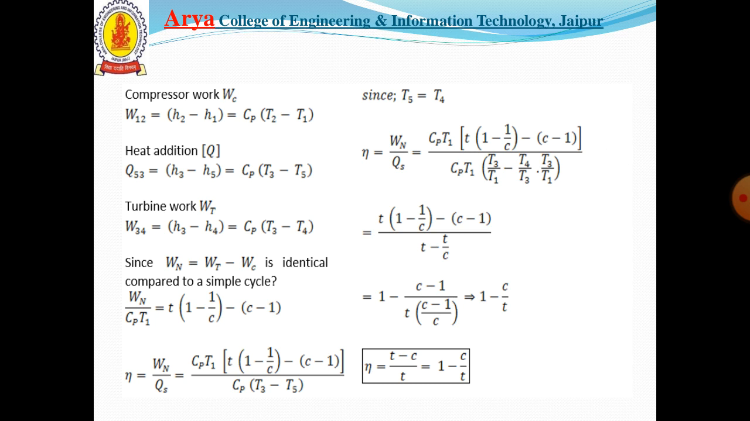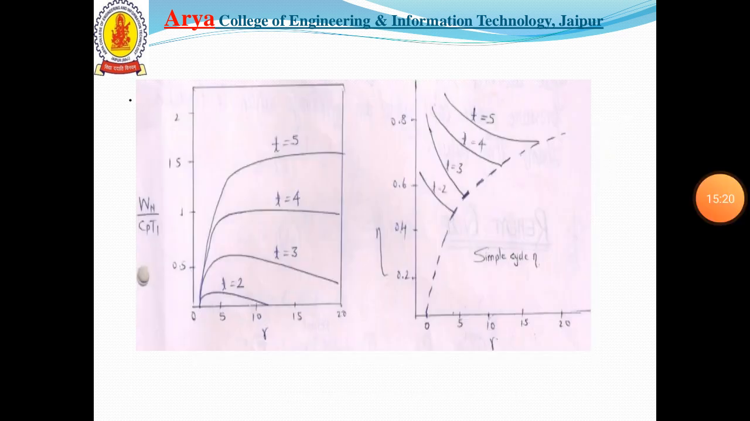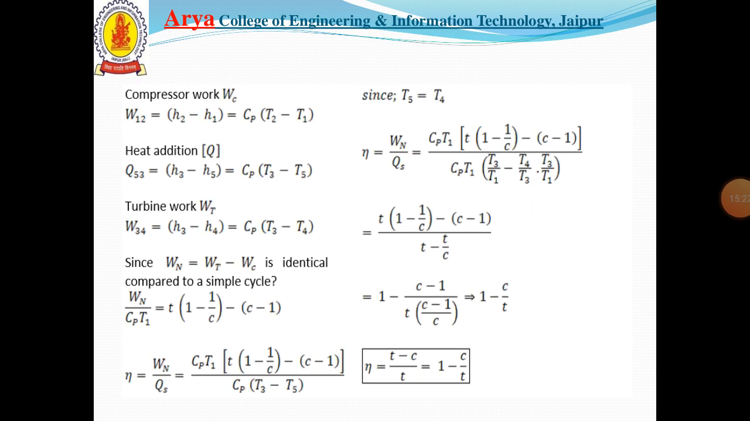We can get the efficiency equal to Wn upon Qs equal to Cp T1 into T into (1 minus 1 upon C) minus 1, upon Cp T1 into (T3 upon T1 minus T4 upon T3 into T3 upon T1), and that can be obtained as efficiency equal to 1 minus C upon T. From this formula we can say that the efficiency of the heat exchange cycle is not independent of the maximum cycle temperature and increases as T increases.